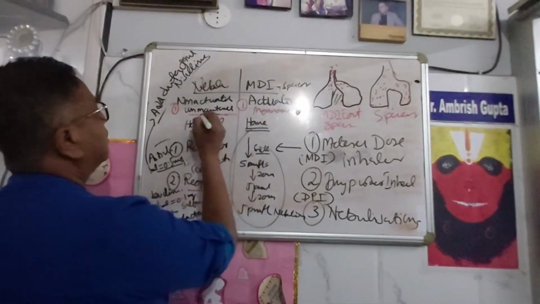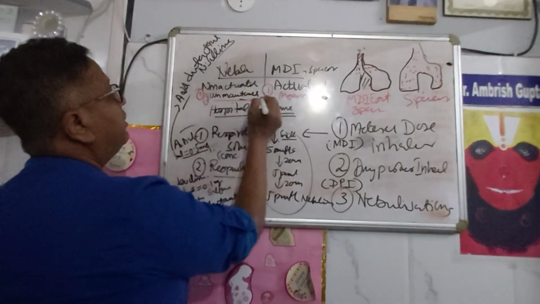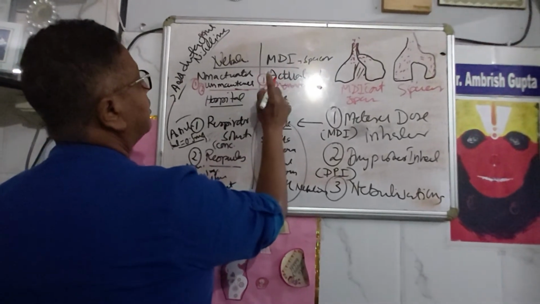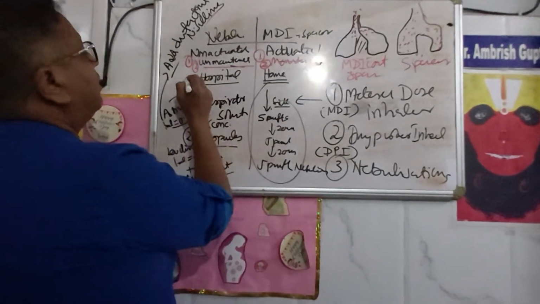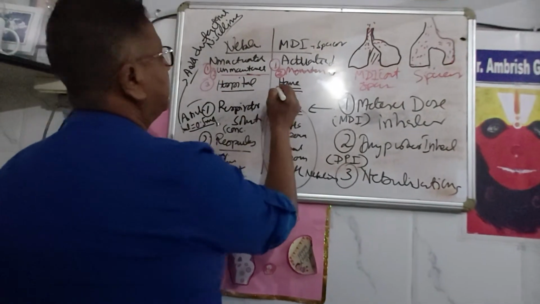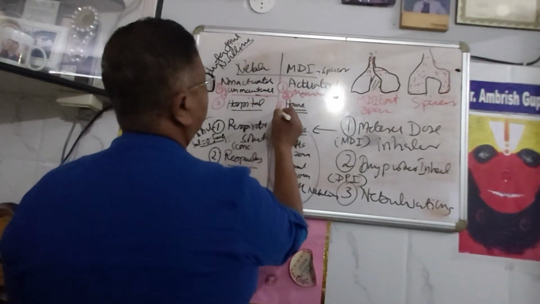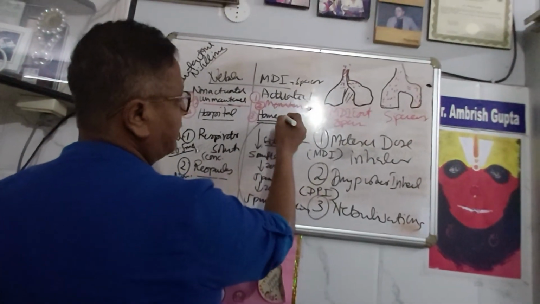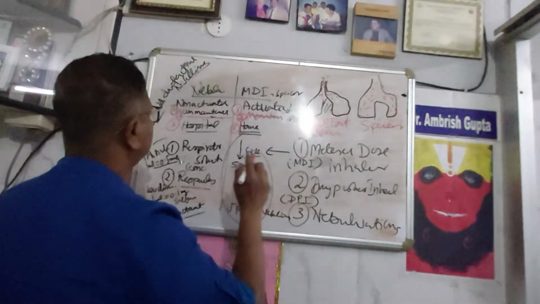First difference. Second difference: a nebulizer is unmonitored, whereas this is monitored. Third difference: a nebulizer is used in hospital settings, while the MDI is used in home settings for routine use.